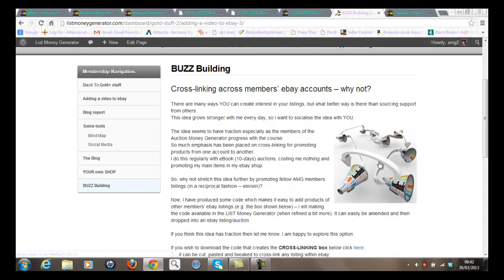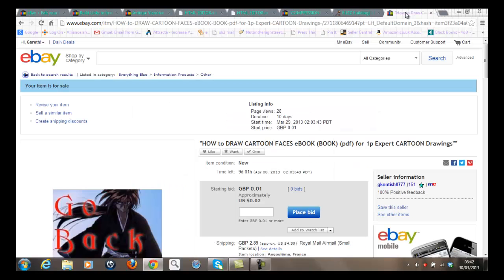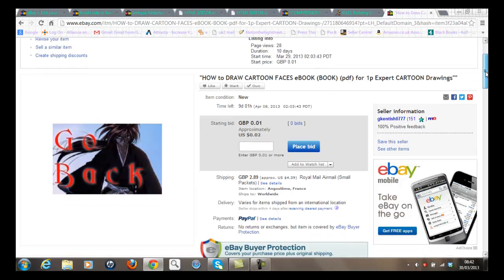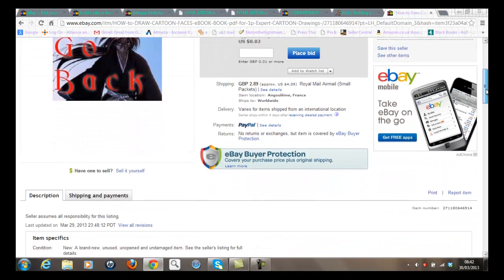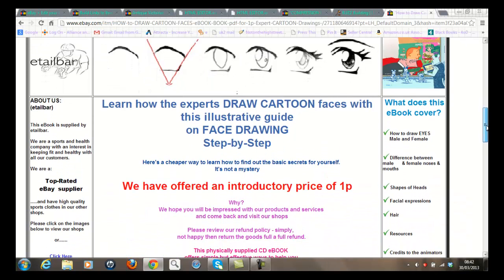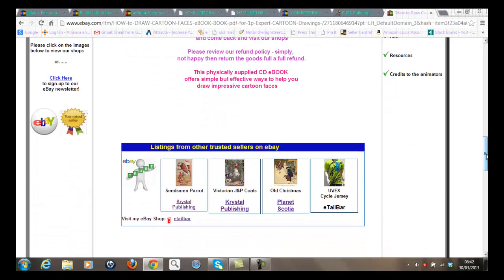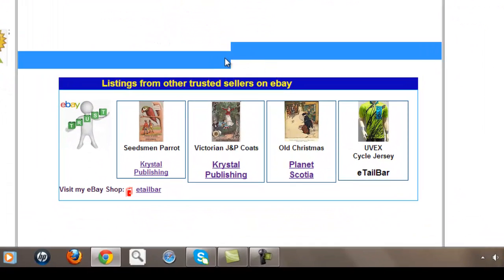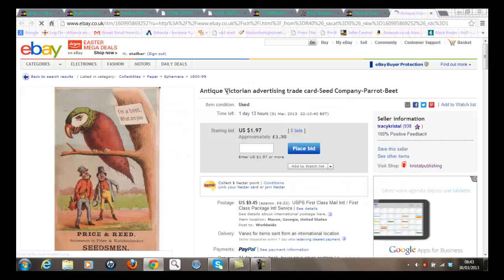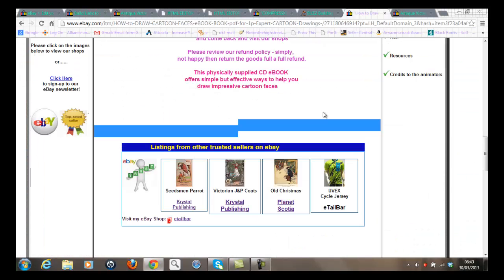Now I can show you what I mean by looking at this listing here. This is one of my eBay accounts where I'm selling an ebook, How to Draw Cartoon Faces. Now you'll notice as I go down the page, I'm using the templates that I've picked up from the Auction Money Generator program. But I've also now added another little bit of code here where I'm promoting the listings of other respective members. I'll just click on this image, and I'm now going off to another listing from a member of the Auction Money Generator program. Or I can look at a shop by another member by just clicking here.